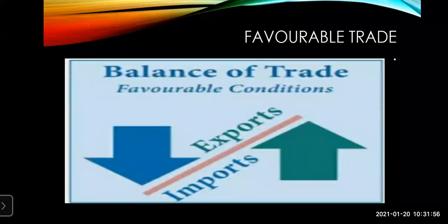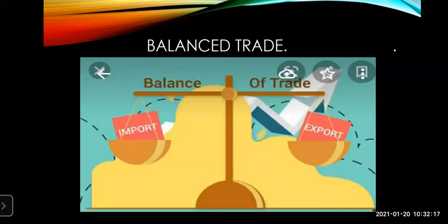Also, we have seen today what is favorable trade. Favorable trade means when the export is more, when we are selling many products from our country to other countries and purchasing fewer products from other countries. That is when export is more than import. It is called a favorable balance of trade. Then we have also seen balanced trade, when the value of import and the value of export are the same.